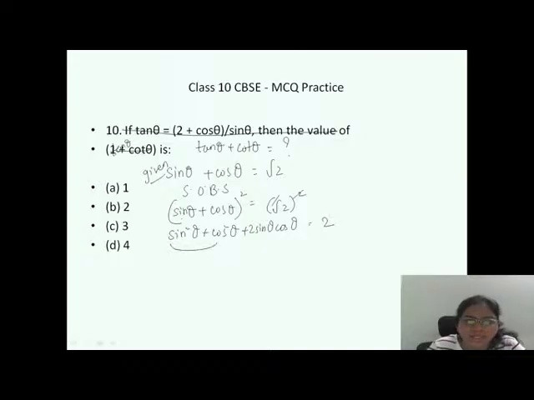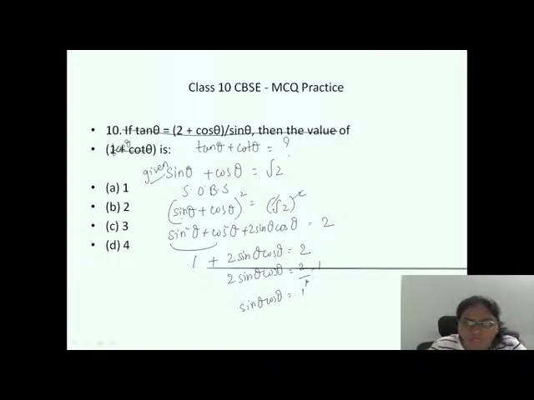What is sin square theta plus cos square theta? 1. 1 plus 2 sin theta cos theta is equal to 2. Bring this 1 here. So 2 minus 1 equals 1. So 2 sin theta cos theta is equal to 1, and sin theta cos theta will be equal to 1 by 2. Now I am going to substitute this in the formula.